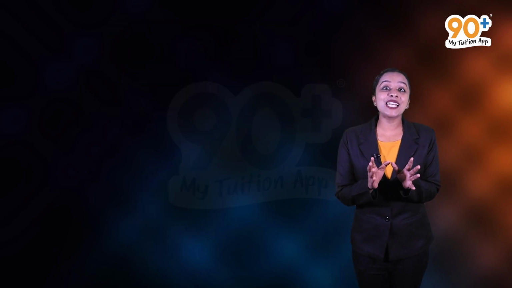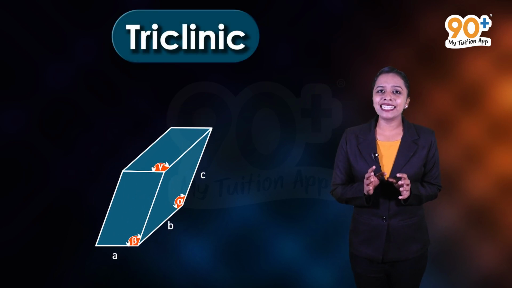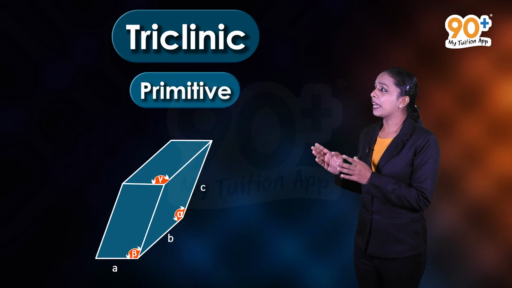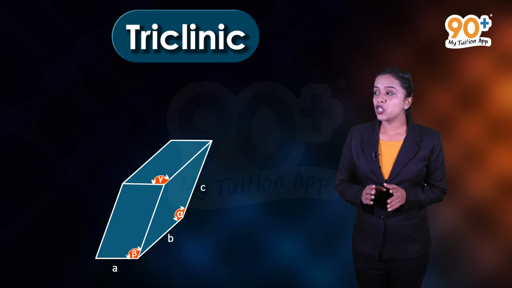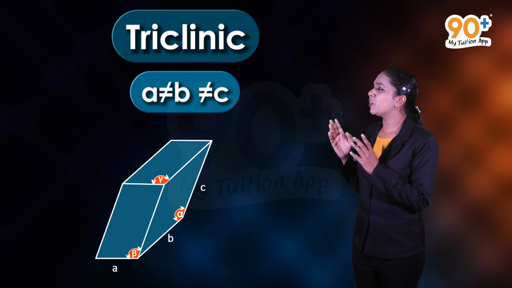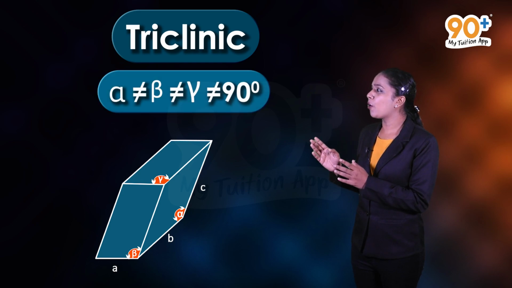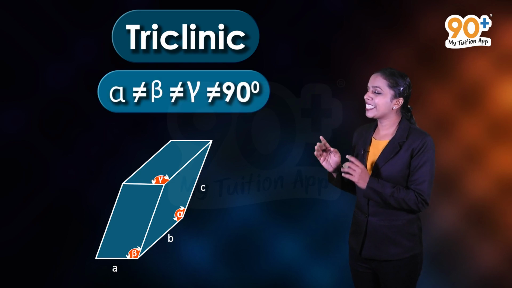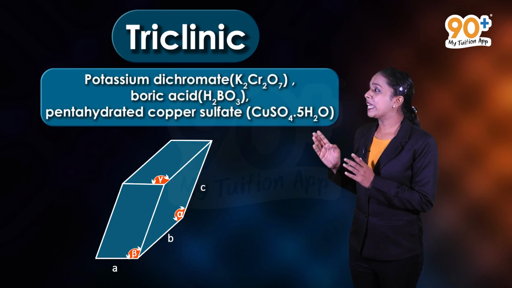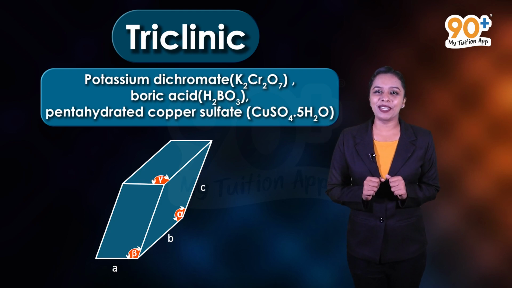Let's discuss the last one, that is triclinic crystal system. Here the only possible lattice is primitive. As you can see, three axes are unequal in length and all angles are different. That is a not equal to b not equal to c and alpha not equal to beta not equal to gamma not equal to 90 degree. Potassium dichromate, boric acid, pentahydrated copper sulfate are some examples of these crystal systems.